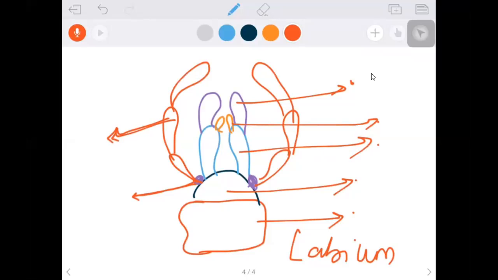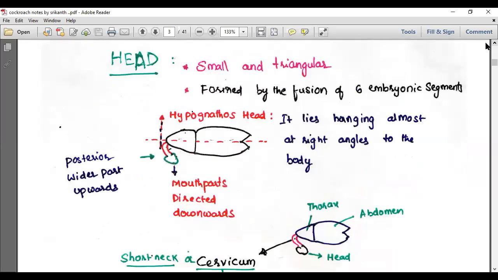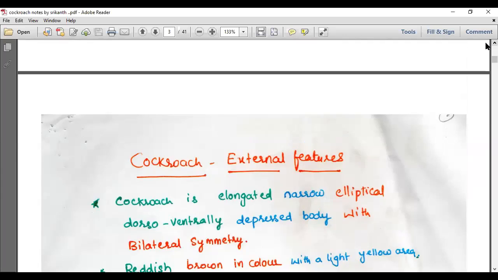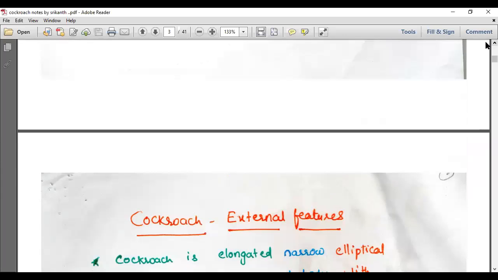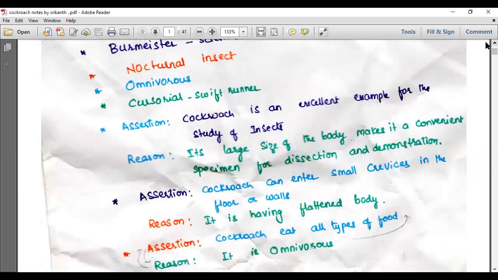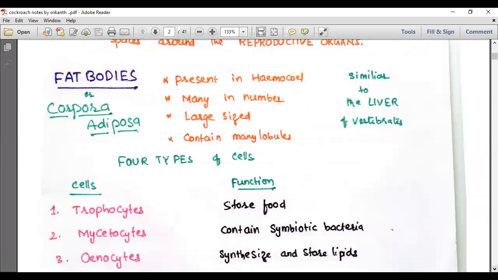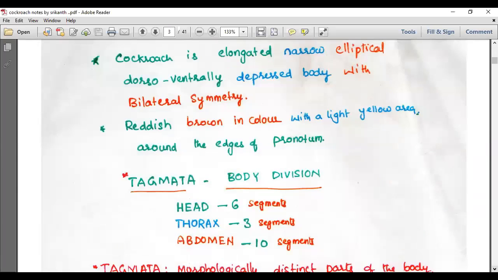Do the practice. Today we'll take a little information about the sclerites, which are present all over the cockroach. Okay, so let me go to the sclerites. We said cockroach has hard chitinous plates. More than chitin, the hardest substance is sclerite, so we need to take a look at that. In the total chapter, these sclerites will come again and again. That's why we learn about the sclerites today.